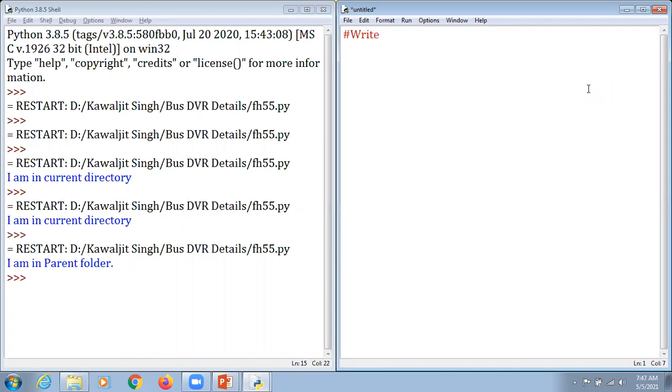Write operation in binary file. So how can we perform that? First of all, what we do here, which is very clear, is mention from pickle import asterisk. Why do we use this format? Because I don't want to use the name of the module again and again here.